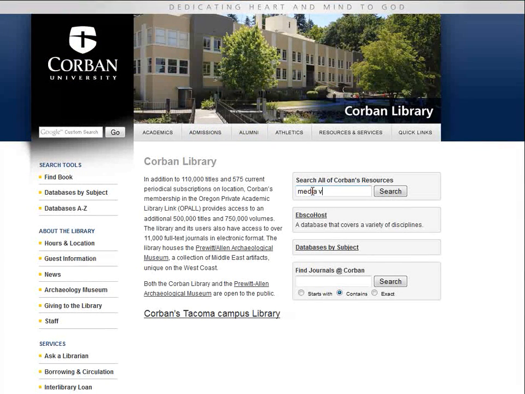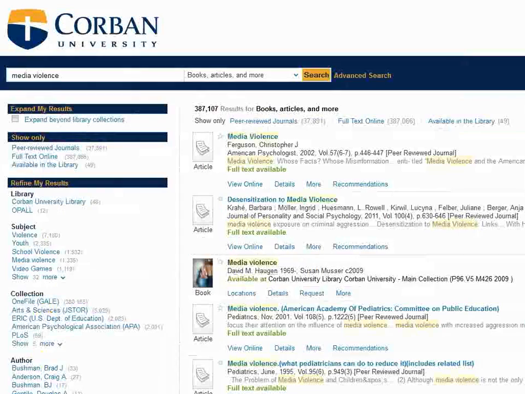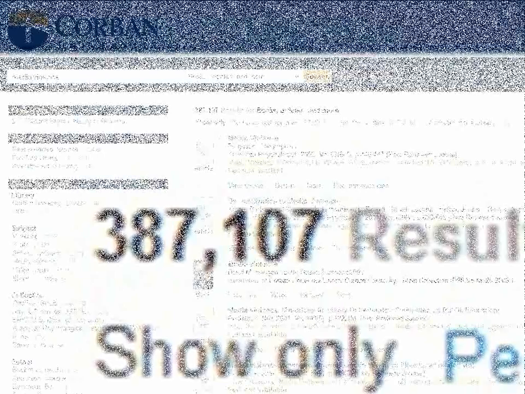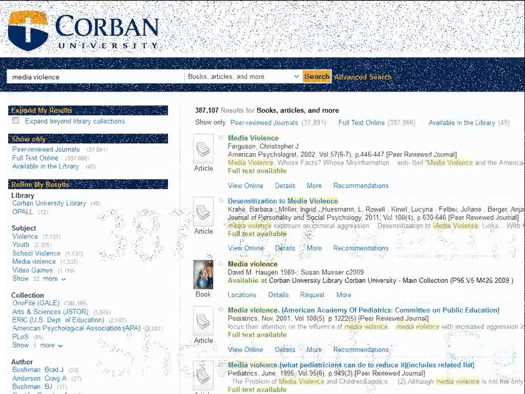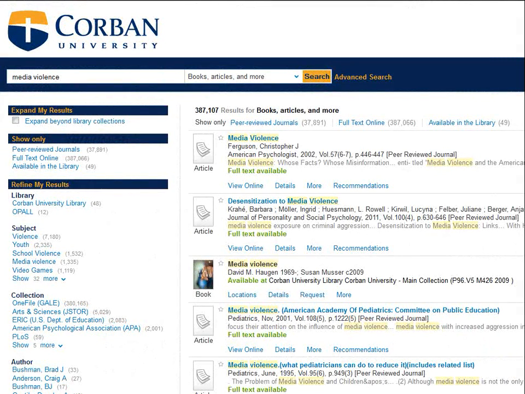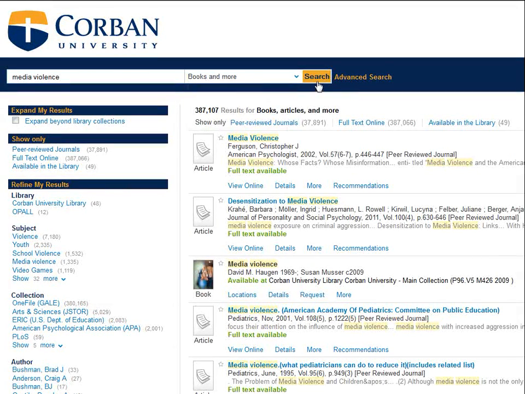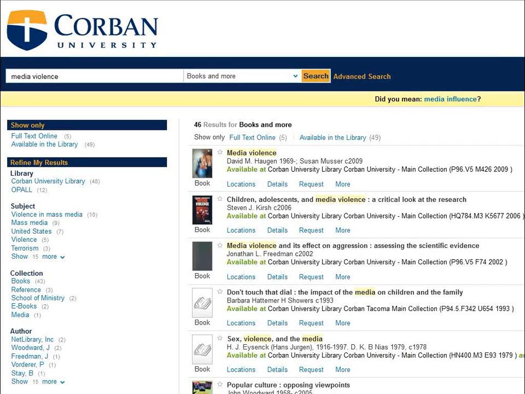Let's do another search using Corbin Search on these key terms and see what pulls up. As you can see, I pulled up a lot of results. I need to narrow my results down as this is way too many results for anybody to look through. Let's change the search parameters from books, articles, and more to just books and more. Books, articles, and more searches everything in our collection, our catalogs, our databases, everything. Books and more will just search our book collection.